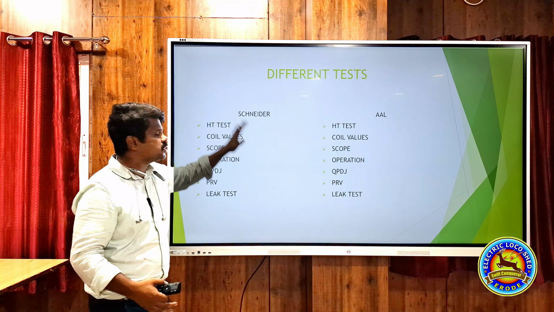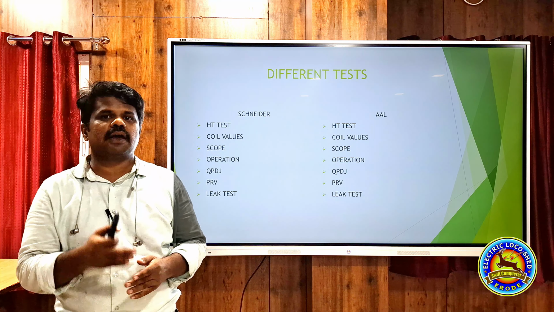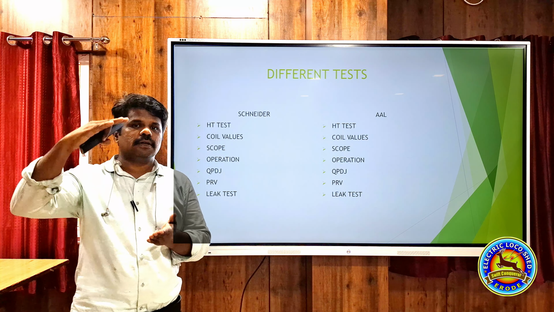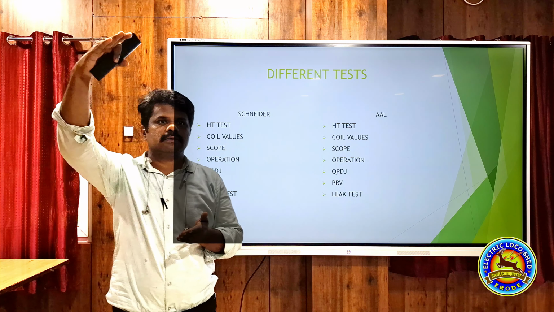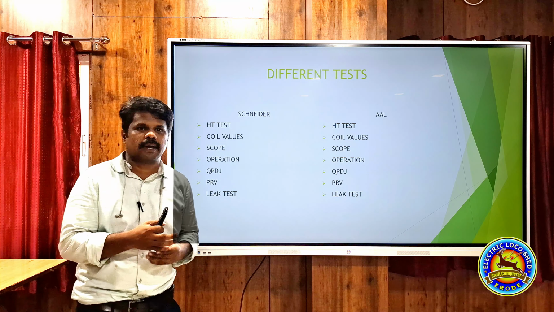First, let us take Schneider VCB. In Schneider VCB HT test, how we are carrying out is 60 kV will be applied across it in off condition. First, it will be applied to incoming, that is 25 kV incoming and 25 kV outgoing. We will check 60 kV for 1 minute. Then second is from outgoing and earth. That also we will check. This is the HT test we are conducting. In AAL, the voltage is 40 kV for 10 seconds. That is the difference.